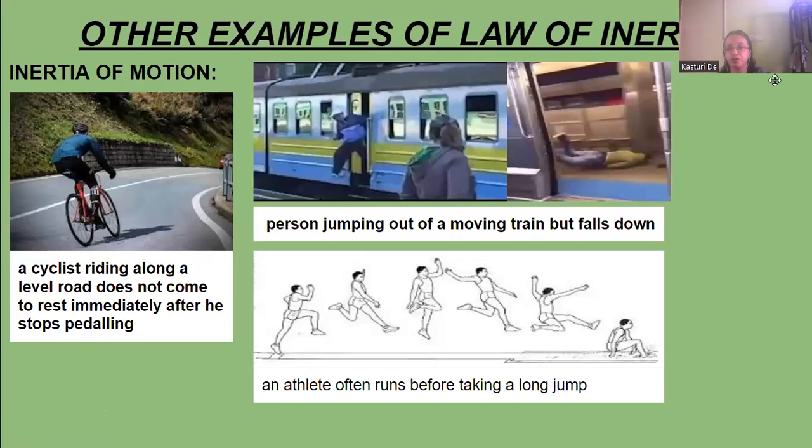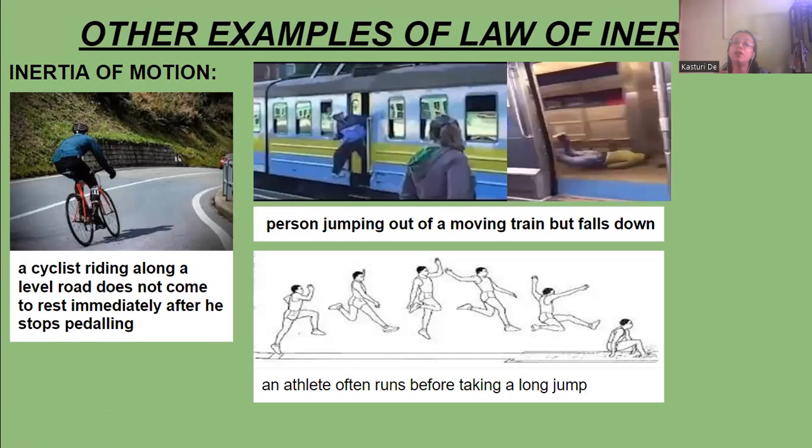inertia of motion. So what do we see? First is a cyclist who is riding along a level road does not come to rest immediately after he stops paddling. What happens when a cyclist is riding a cycle? He paddles on. But when he wants to stop his cycle, he will stop paddling, but the cycle will not immediately come to rest.